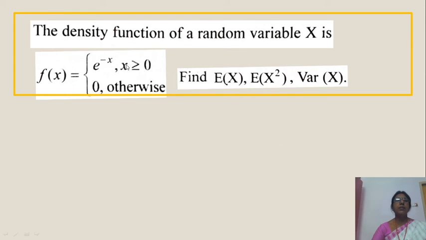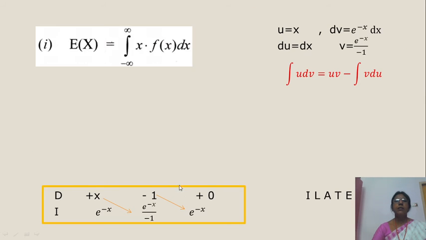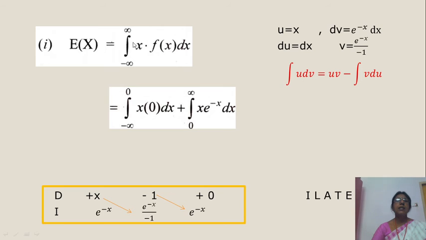Solution: the given function is this. Now E of x is integral x f of x dx. This is valid only from 0 to infinity, because f of x is e power minus x there and remaining places it is 0. So from 0 to infinity, f of x is e power minus x.